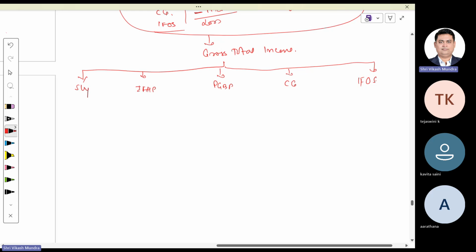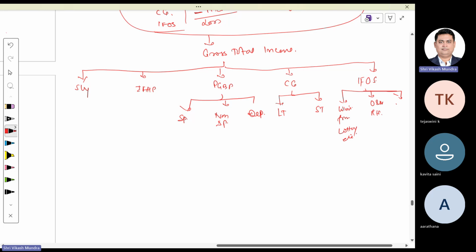PGBP has three sons: speculative, non-speculative, and depreciation. Similarly, capital gain has two sons, long term and short term. Similarly, income from other sources has three sons: winning from lottery, crossword puzzle, etc., owning and maintaining racehorse, and other.